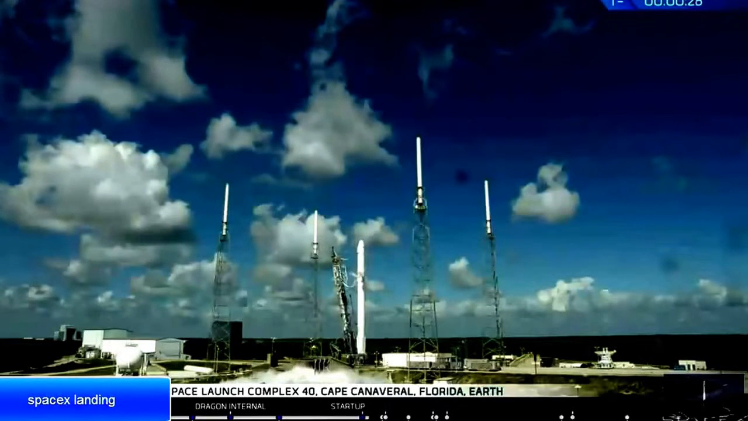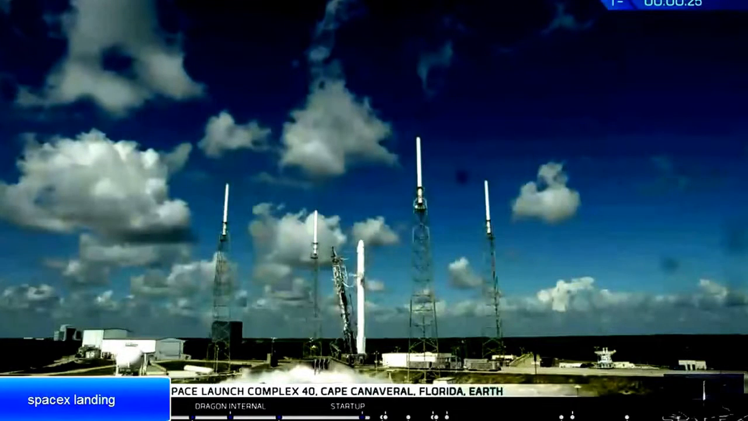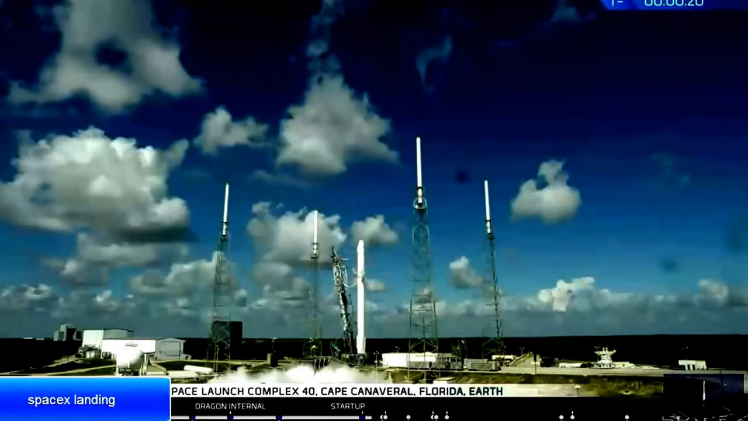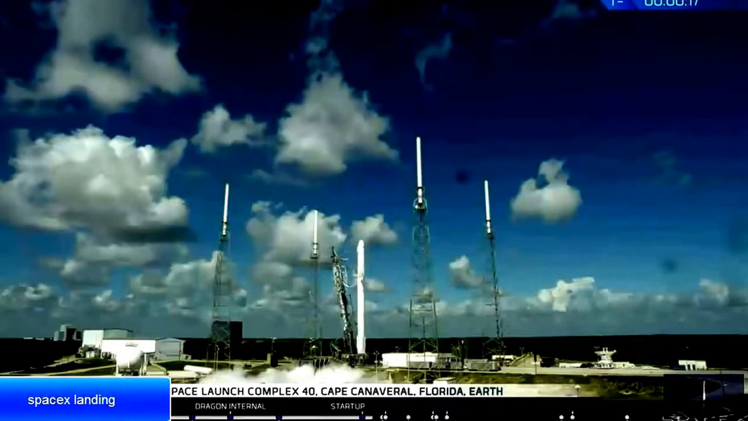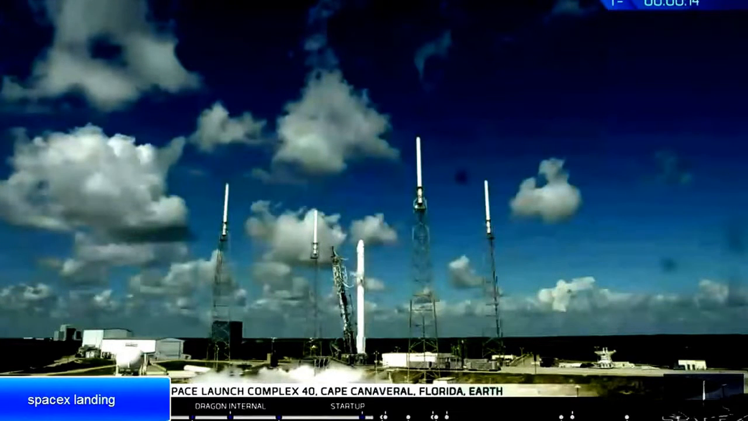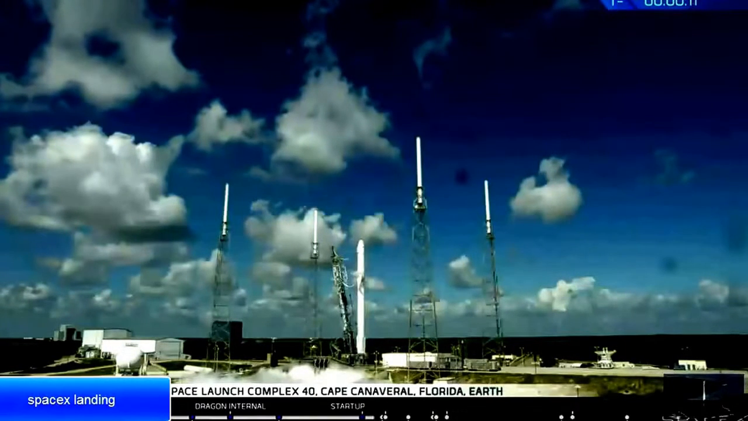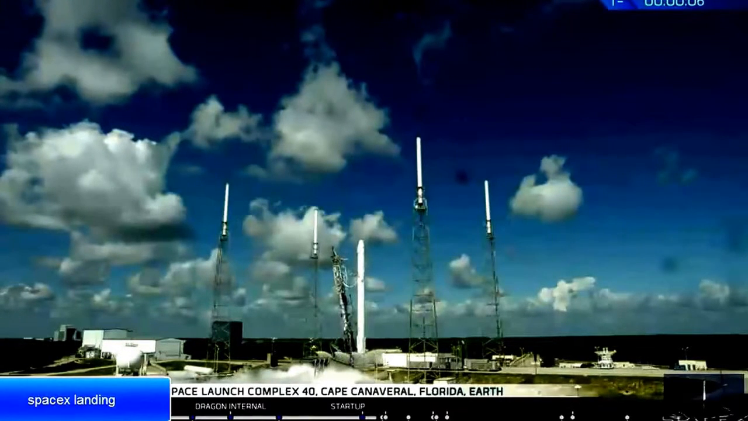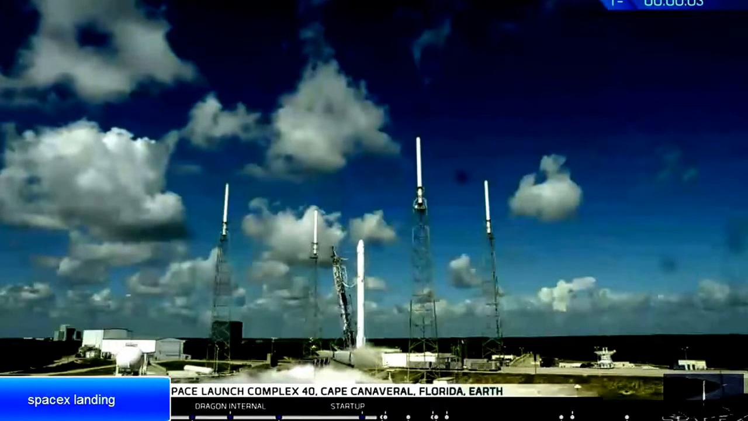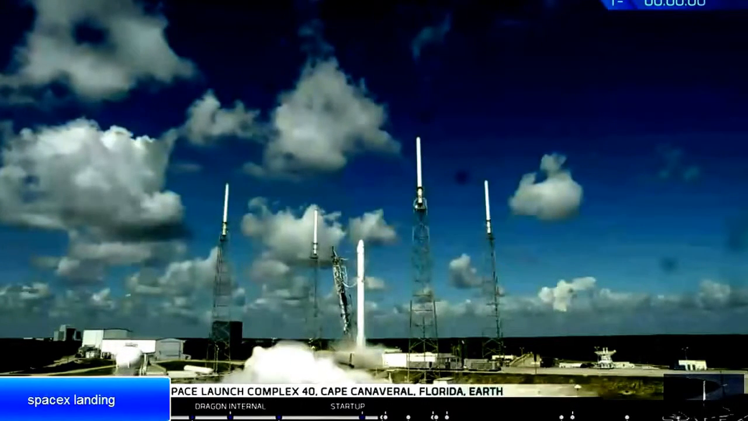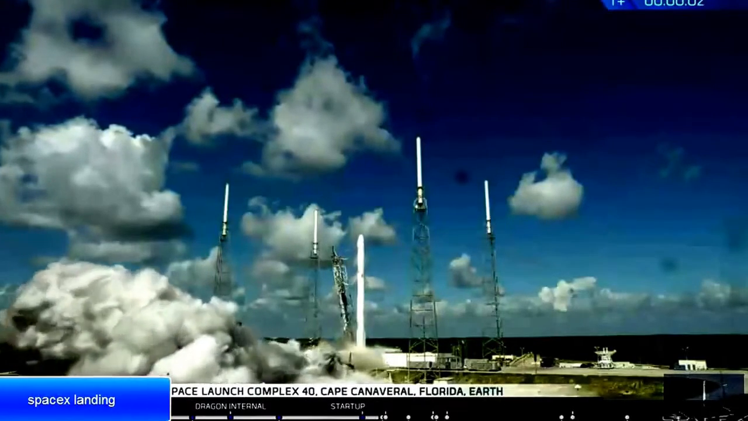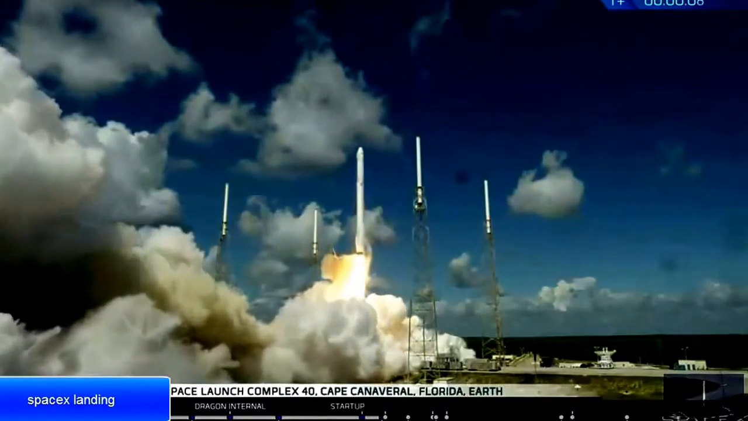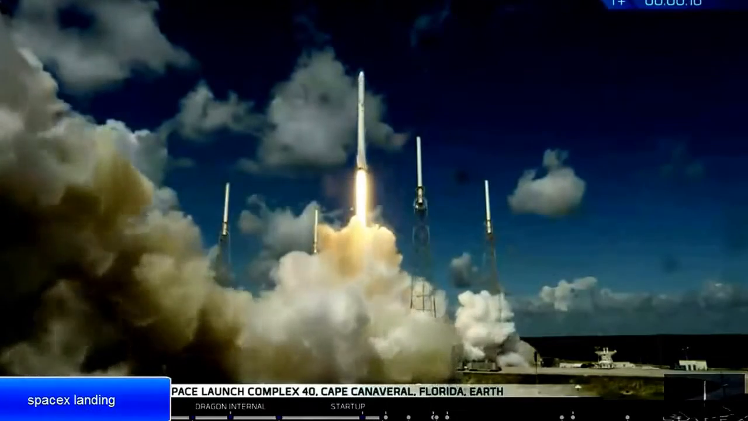T-minus 30 seconds. T-minus 20. T-minus 15. T-minus 10, 9, 8, 7, 6, 5, 4, 3, 2, 1, 0. We have liftoff of Falcon 9. Falcon 9 has cleared the tower.